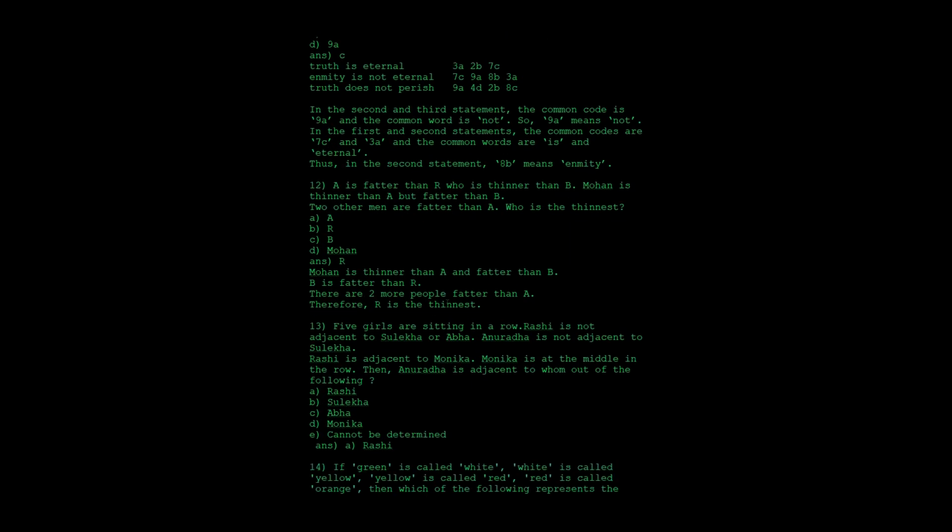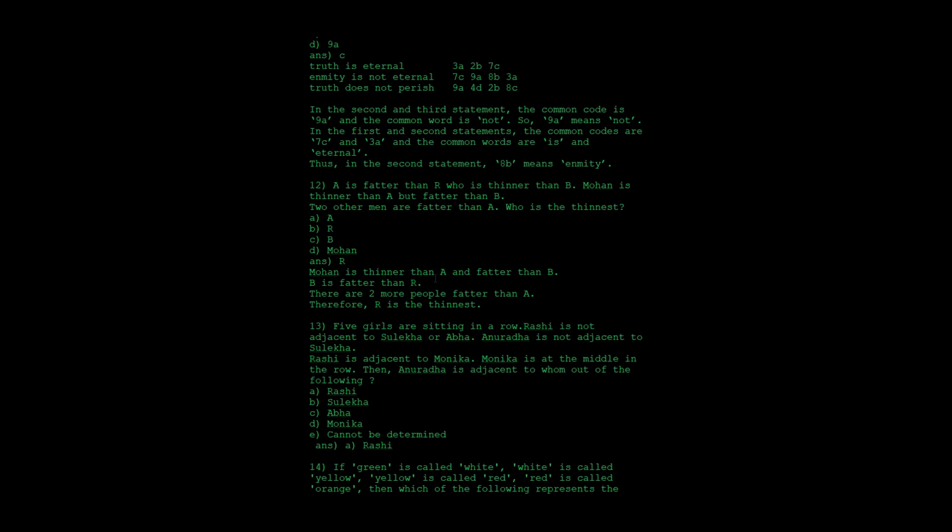The 12th question is that A is fatter than R, who is thinner than B. Mohan is thinner than A, but he is fatter than B. Two other men are fatter than A. Who is the thinnest? Read the question carefully. First, A is fatter than R, who is thinner than B. Mohan is thinner than A and he is fatter than B.